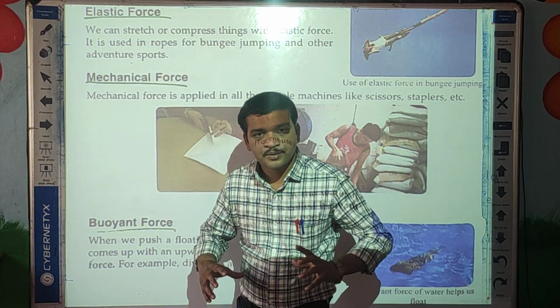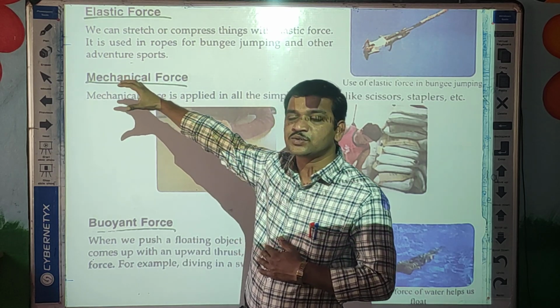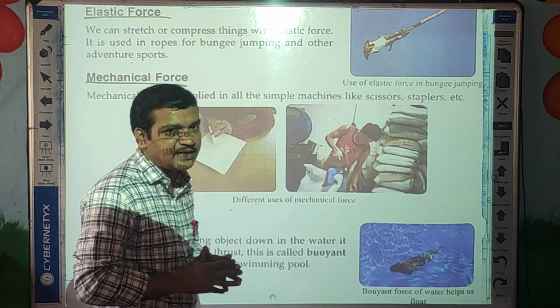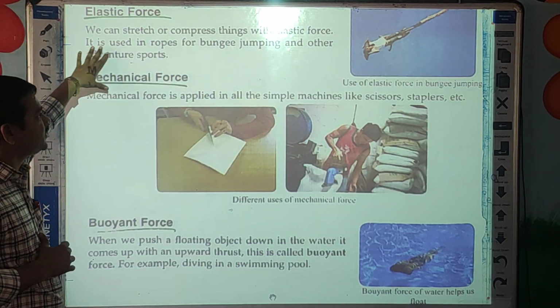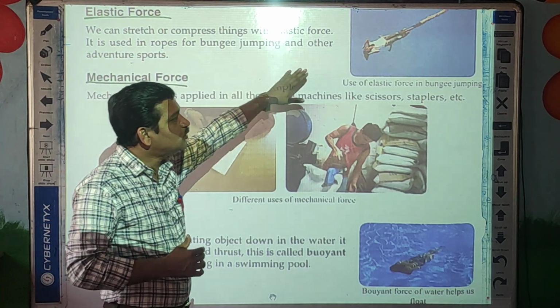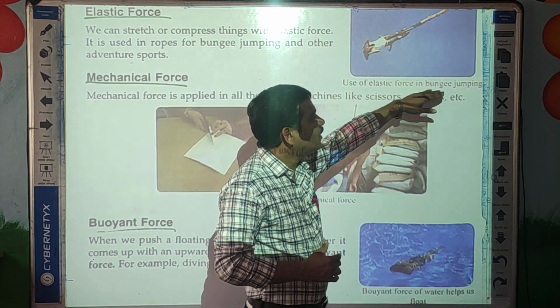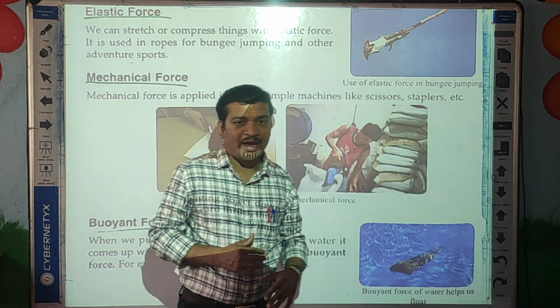So what is meant by the elastic force? This force is created due to the elastic. Now see here students, can you see the use of elastic force in bungee jumping? Actually, what is bungee jumping?